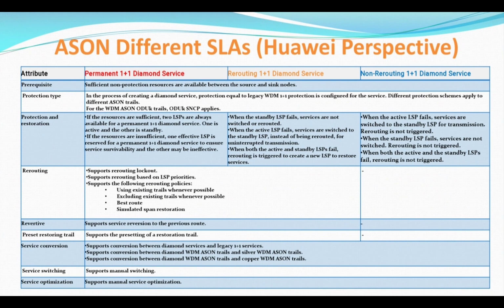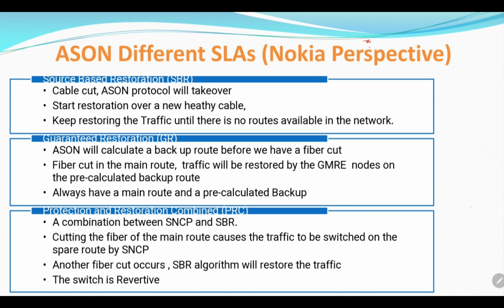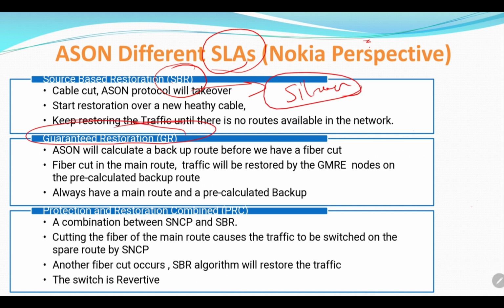This slide contains the already described diamond SLA categories, including permanent, rerouting, and non-rerouting. Nokia also has the same different SLAs, but with different naming. There is source-based restoration, which is like silver in Huawei, and guaranteed restoration, which is similar to permanent restoration in Huawei.